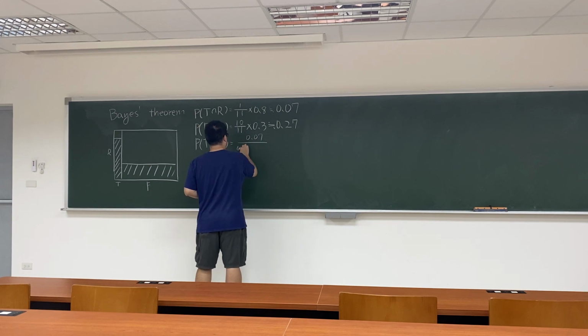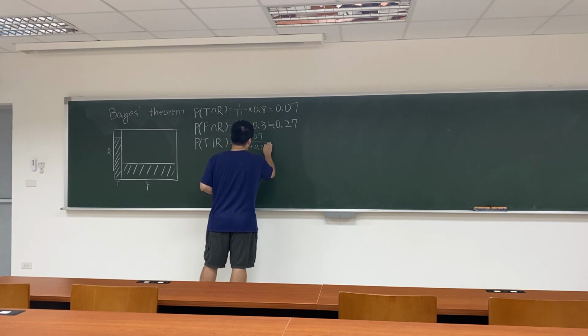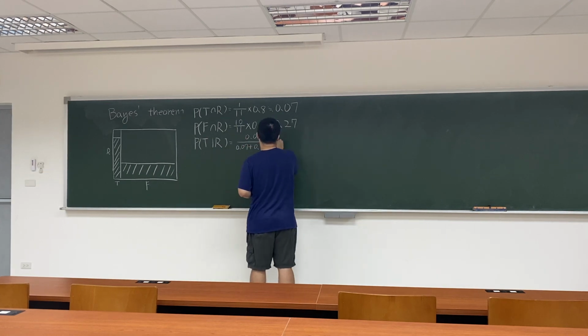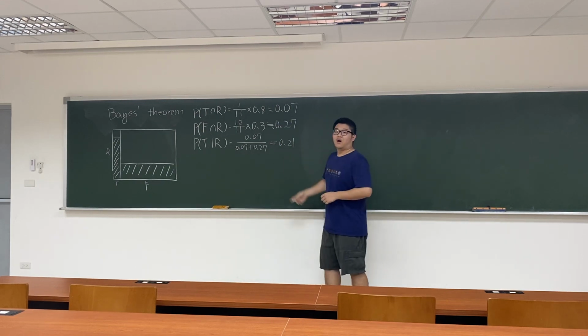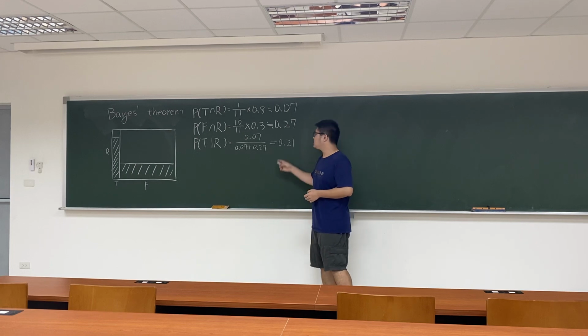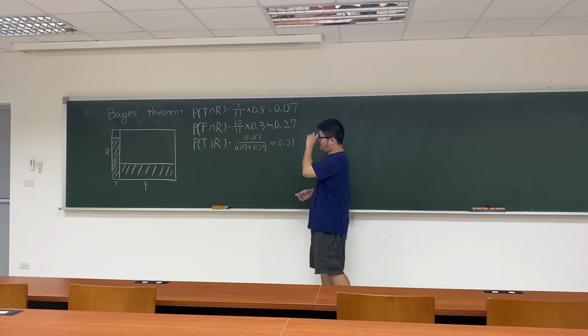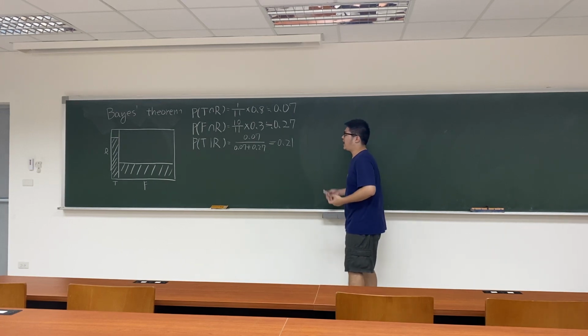So the probability of teacher, given that he loves reading, equals 0.07 over 0.07 plus 0.27. And this equals 0.21. Only about 1 in 5 persons that like reading is a teacher. How unlikely. But what makes our expectation wrong? We have to find out.